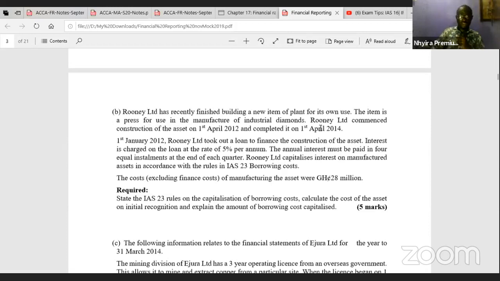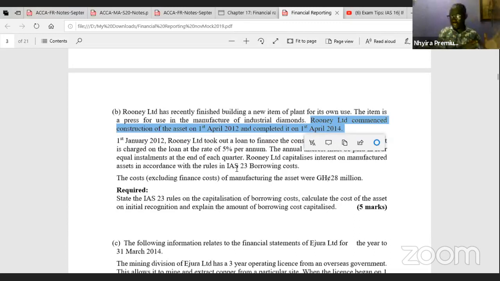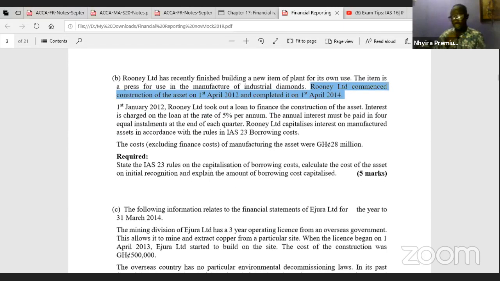So we got to understand what's happening here, especially this paragraph. It's something we'll be interested in. They started the construction of the asset on 1st April 2012, and then they completed on 1st April 2014, meaning that they took 2 years to build the plant. Now look at what's happening here.